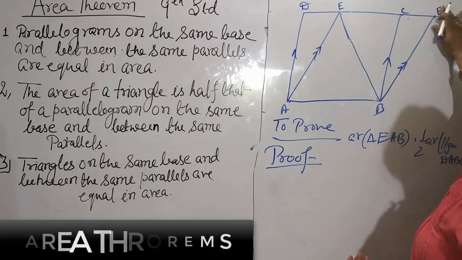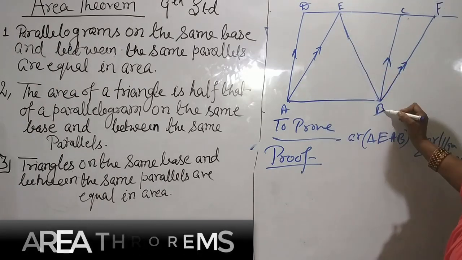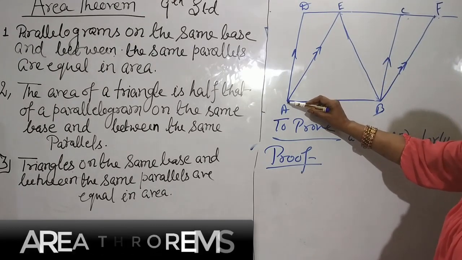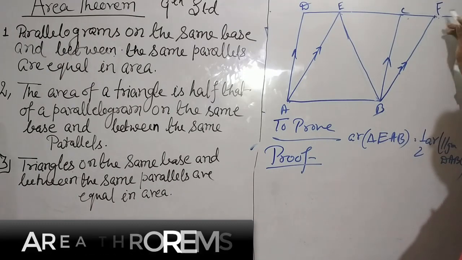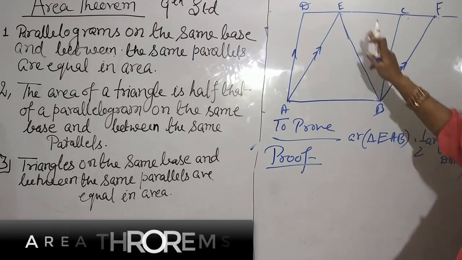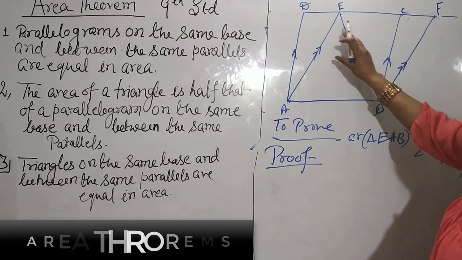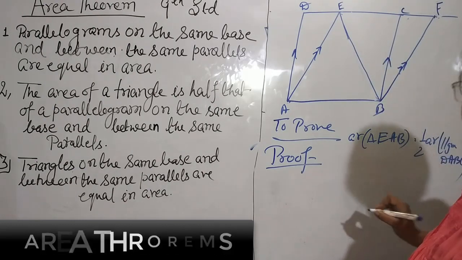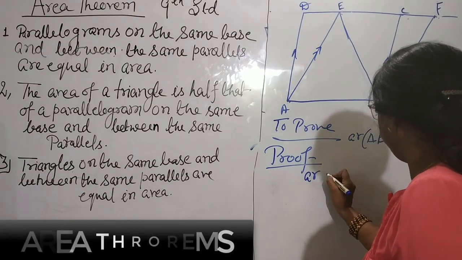ABCDEF. It means EABF is also a parallelogram, because already I have drawn in construction AE parallel to BF. Both are parallel and equal also, because the altitude is same, and now both triangular areas are the same. So we can write there,